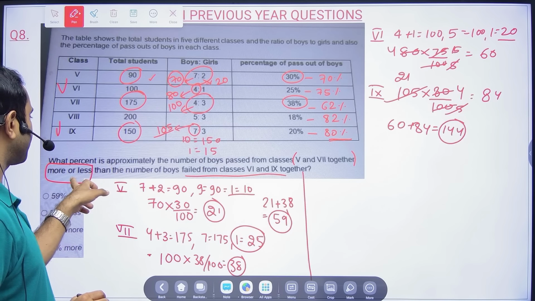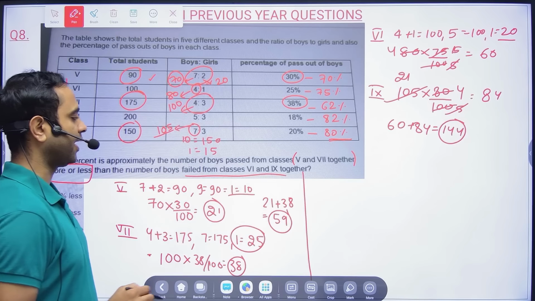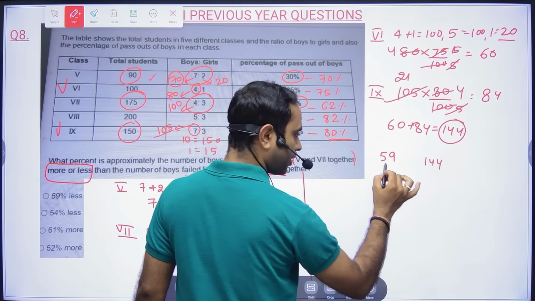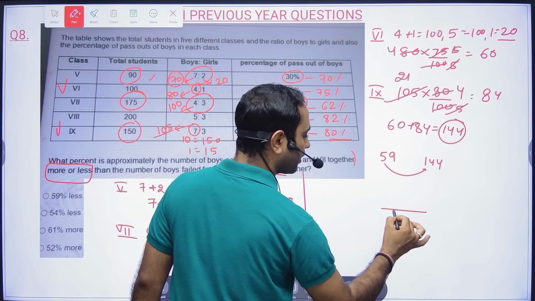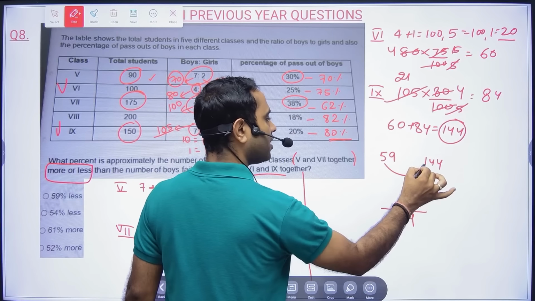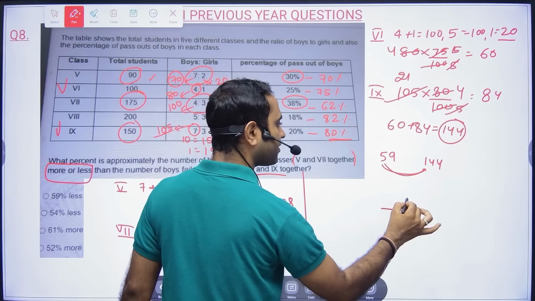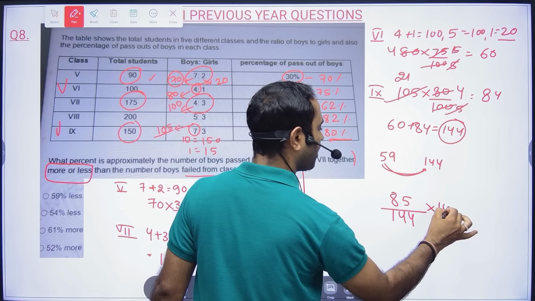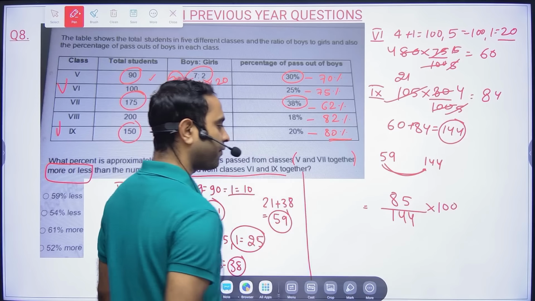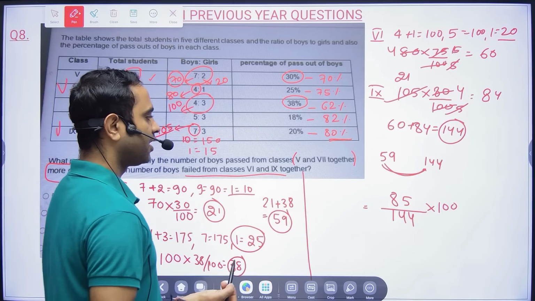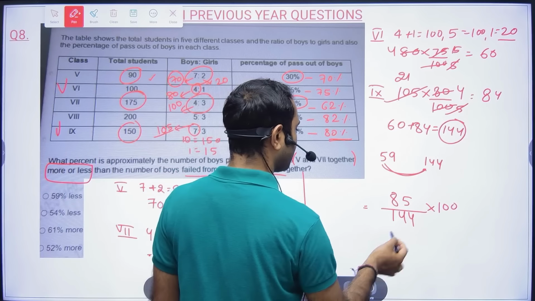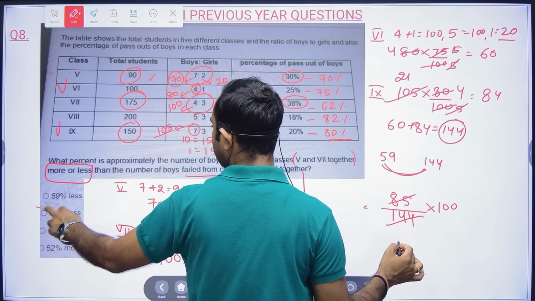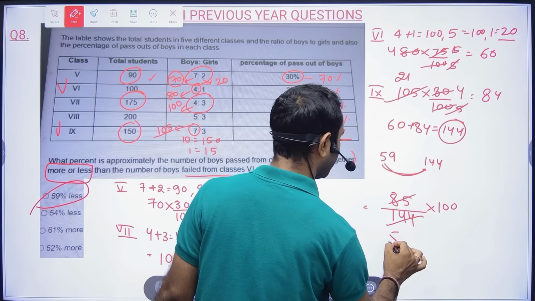So by how much percentage is the number of boys passed less or more than the number failed? So this is passed and this is failed. The comparison is happening from the failed one, so put failed in the denominator. And what is the number? 14 minus 9 is 5 and 13 minus 8 is 5. 5 into 100. Now 14 into 5 will be 70. So 70 plus 2, 72. So it will be around 6. So this will go as around 59%.